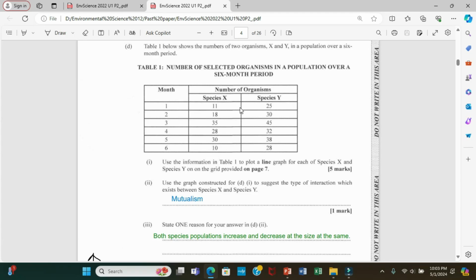So of course, we can access the table before we start. They want a line graph. Fine. They want to compare the population of these two species. It could be two plant species or two animal species. Alright.